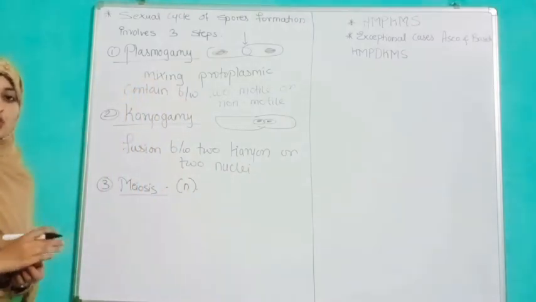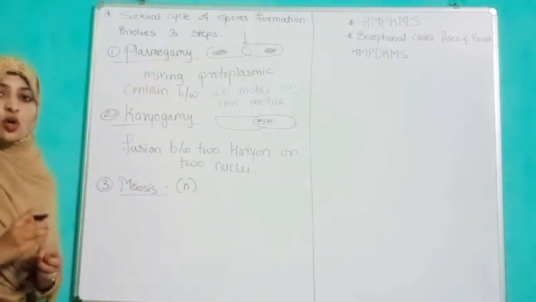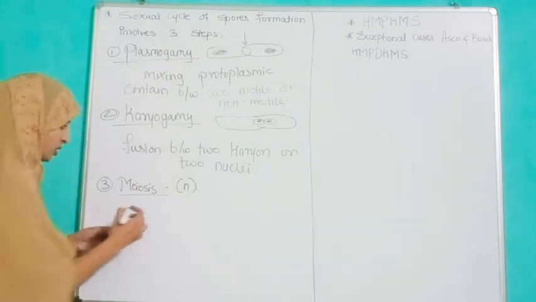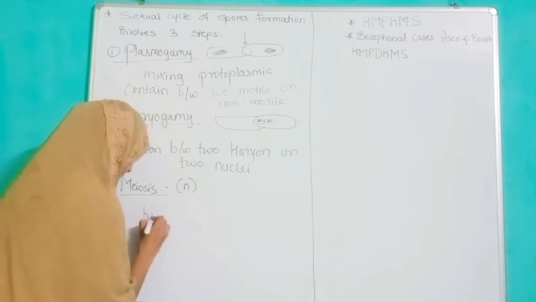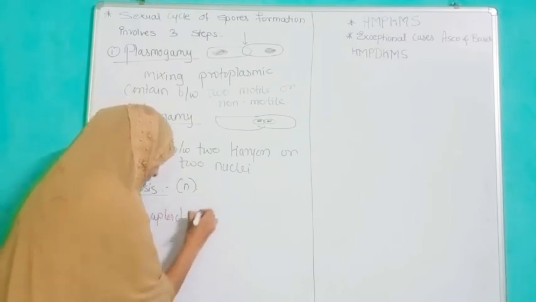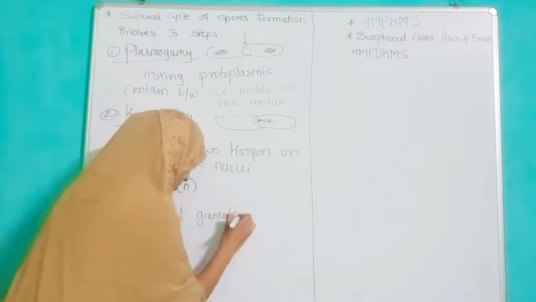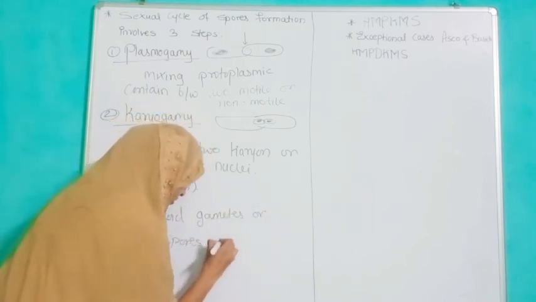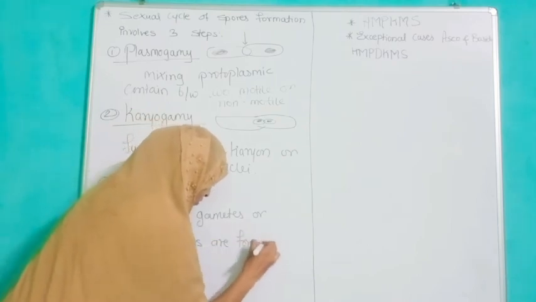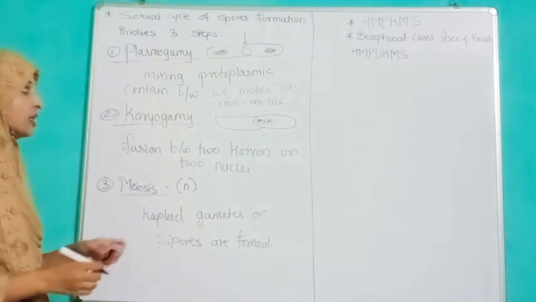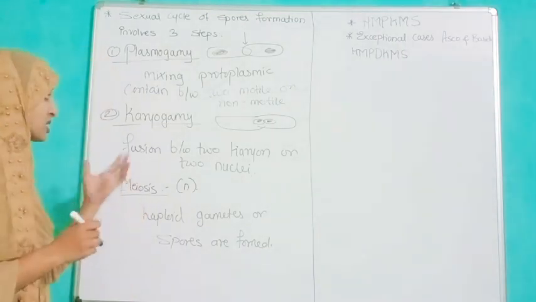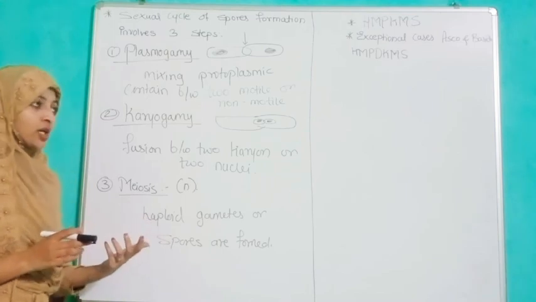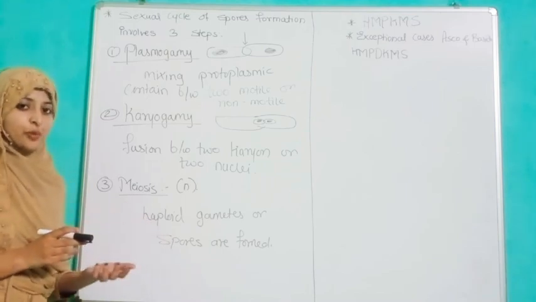Meiosis is a process where haploid gametes or haploid spores are formed from zygotes. Now we are going to see the cycle, and how this cycle gives us an indication of their sexual mode of reproduction.